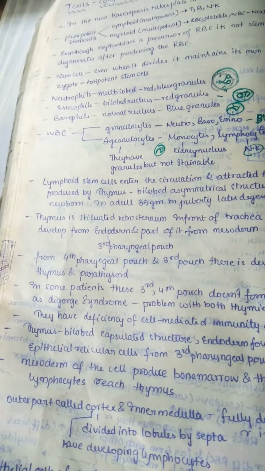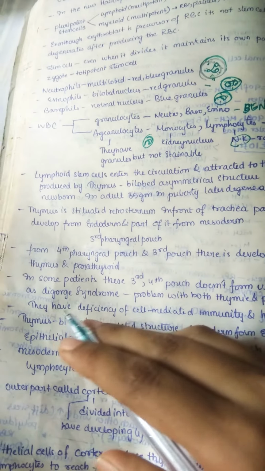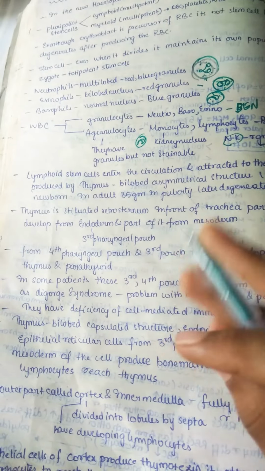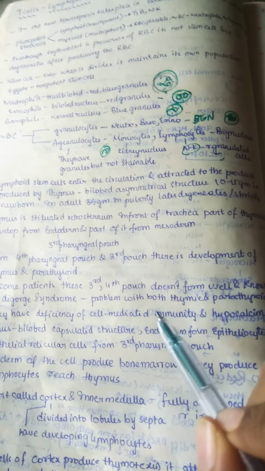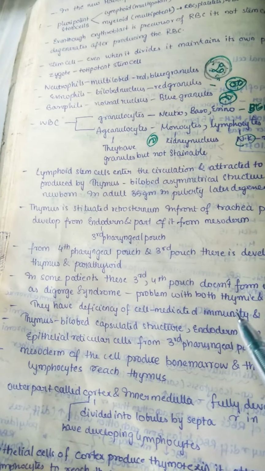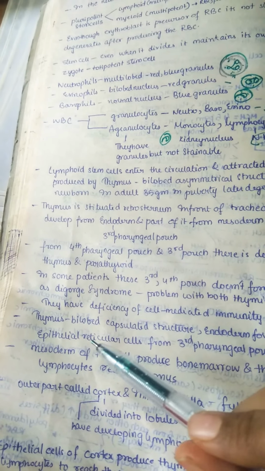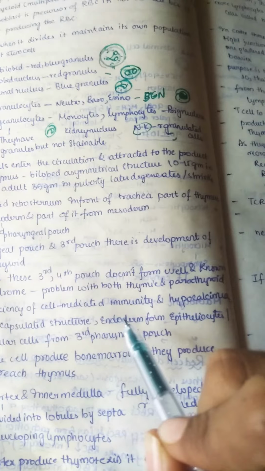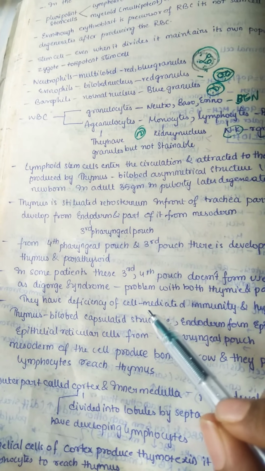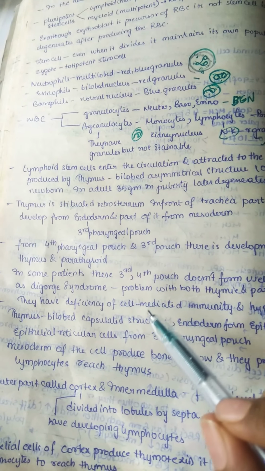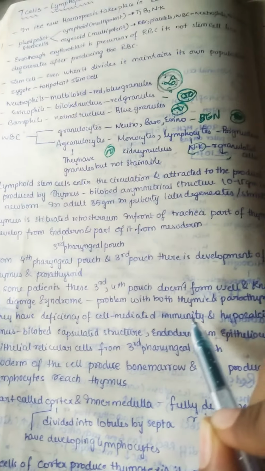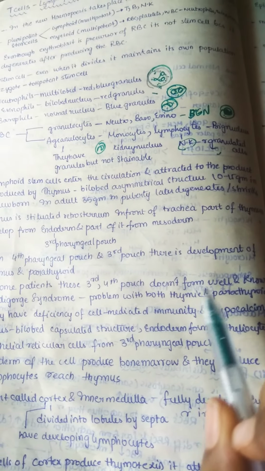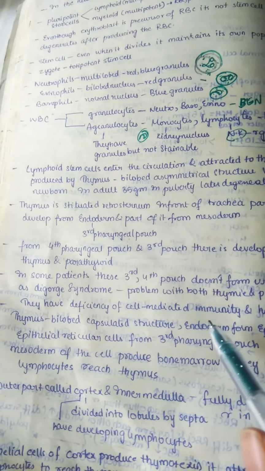In some patients, this third and fourth pouch doesn't form well, and this is known as DiGeorge syndrome. DiGeorge means here two are involved, that is parathyroid and thymus, hence the name. The problem is that the thymus and parathyroid are not well developed, and they have deficiency of cell mediated immunity and also hypocalcemia. Why cell mediated immunity? Because T cells are related to cell mediated immunity, so if they are not present there is low cell mediated immunity. And also hypocalcemia, because with no parathyroid there is low calcium in the body.